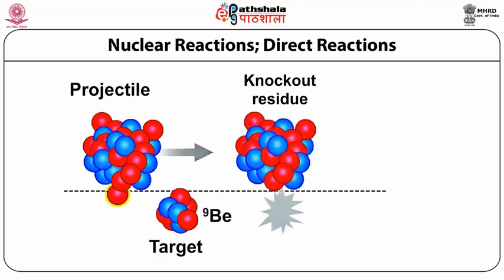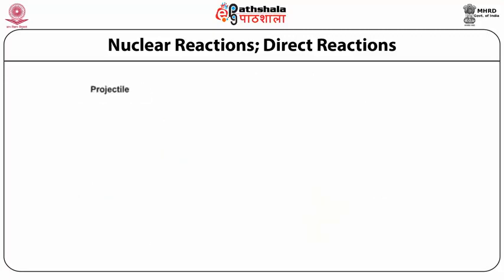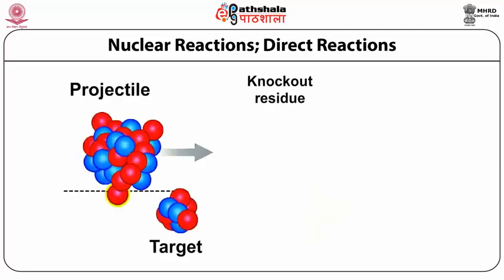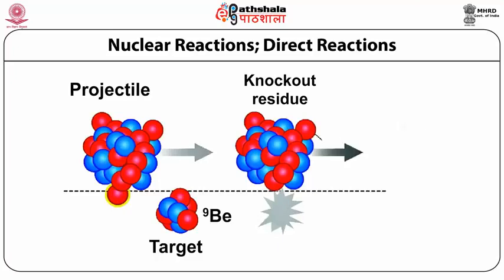In this slide, basically the picture of what is happening in direct reactions is shown. Here you can see that the projectile is coming towards the target. In this case the projectile is big or large and the target is small, for example 9Be.